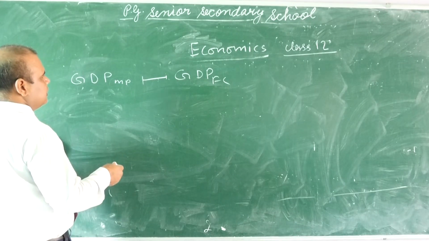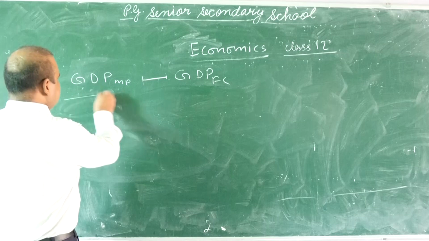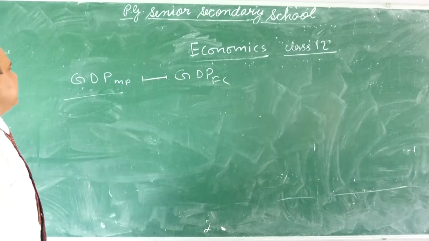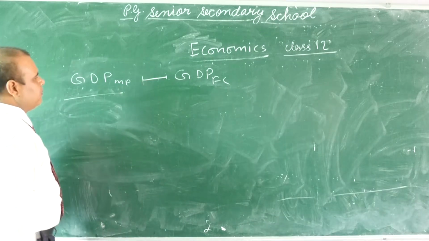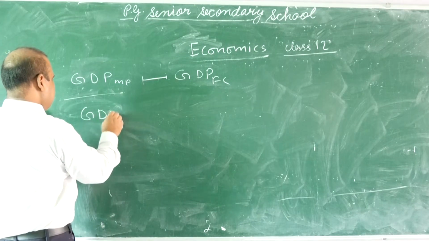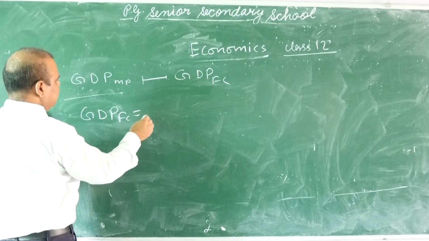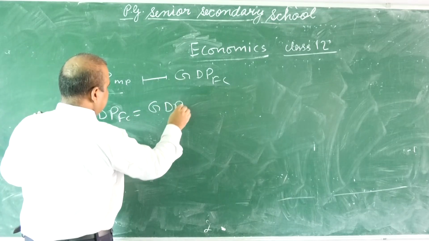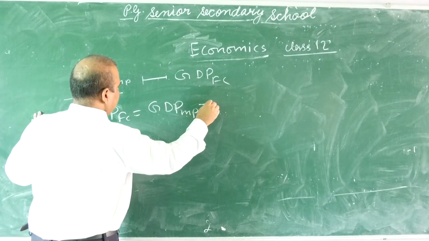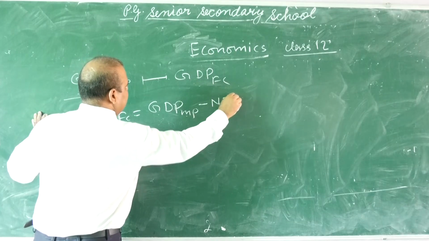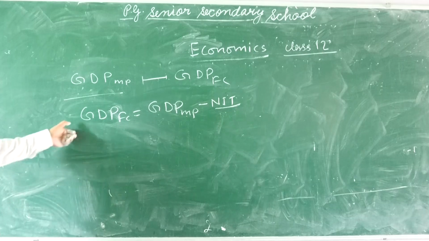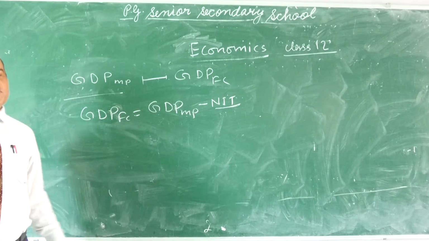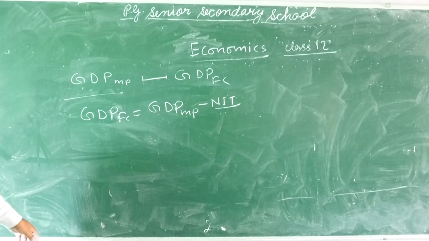By subtracting NIT, you can calculate GDP at factor cost. GDPFC equals GDPMP minus NIT.